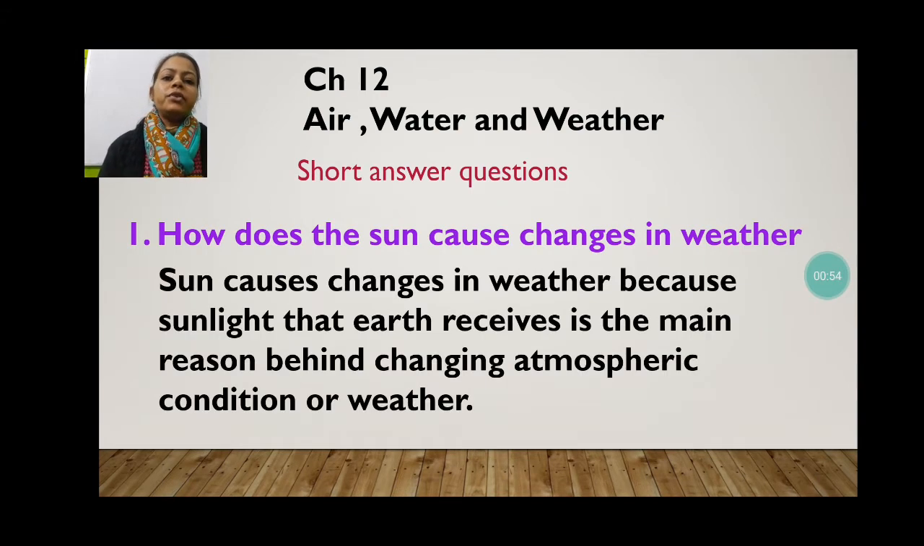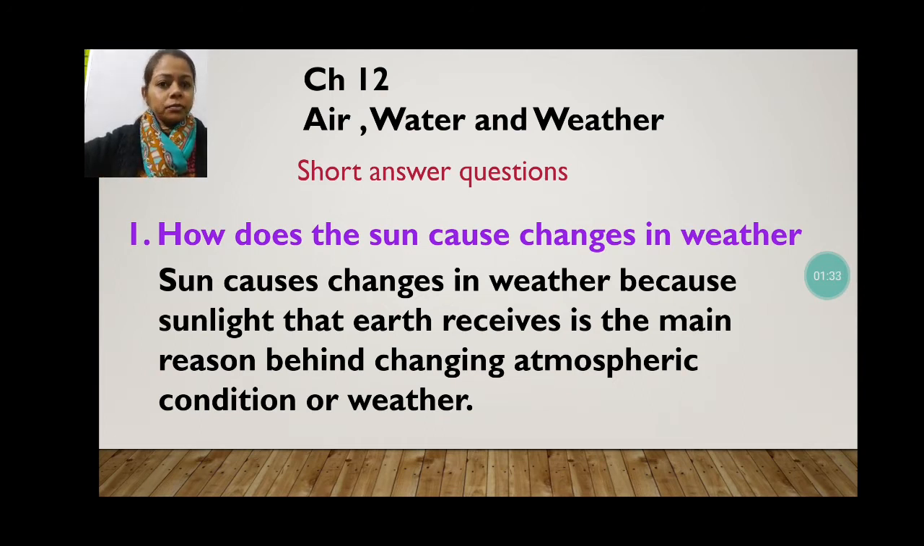Then the answer you have to write is, sun causes changes in weather because the sunlight that earth receives is the main reason behind changing atmospheric condition or weather. You must have observed sometimes when the sun is present but hidden behind the clouds or some other reason, the sun rays could not fall on the earth very nicely, and at that time the weather is a little cooler. That weather will be called cloudy.